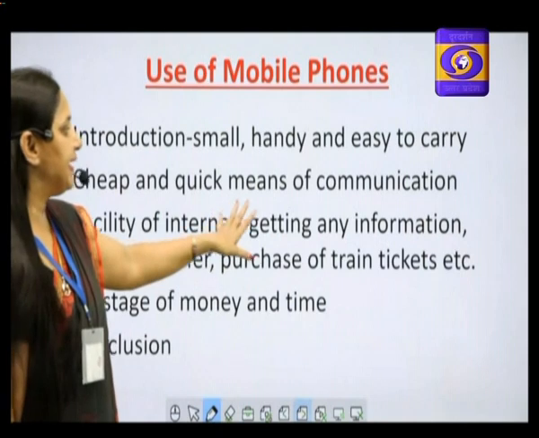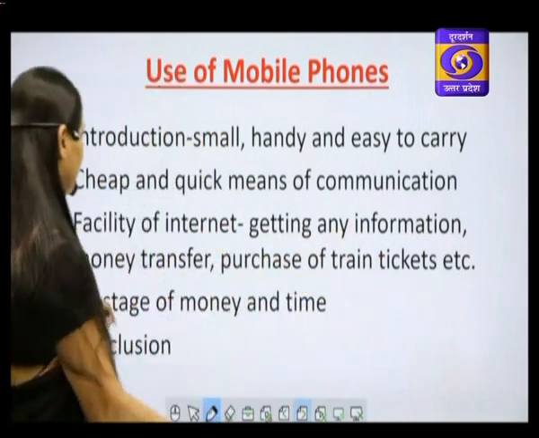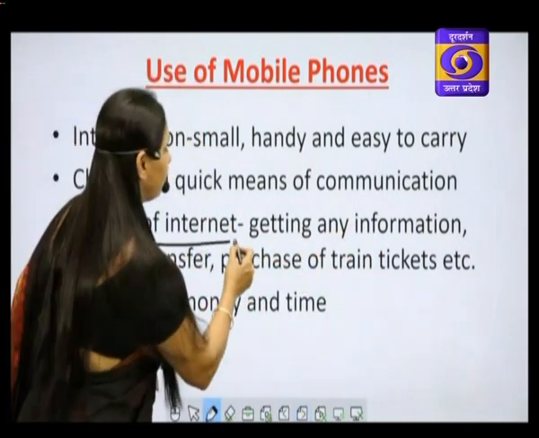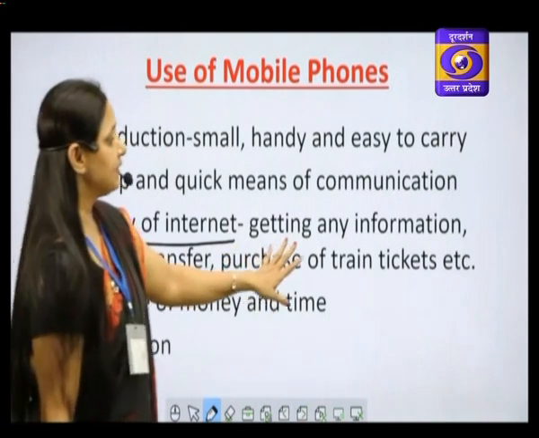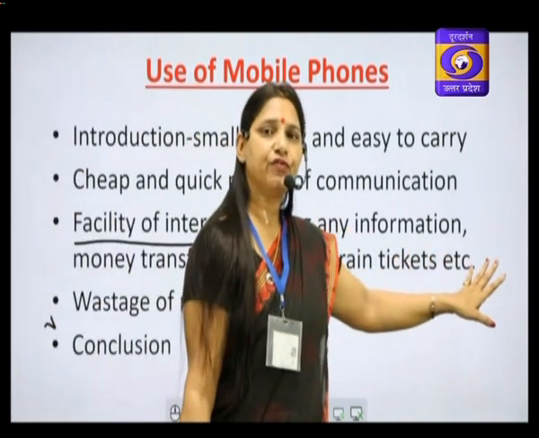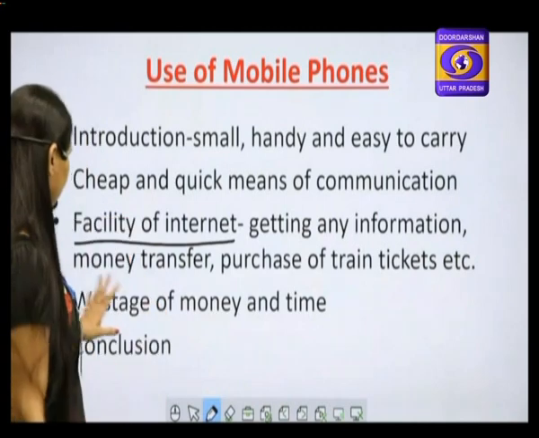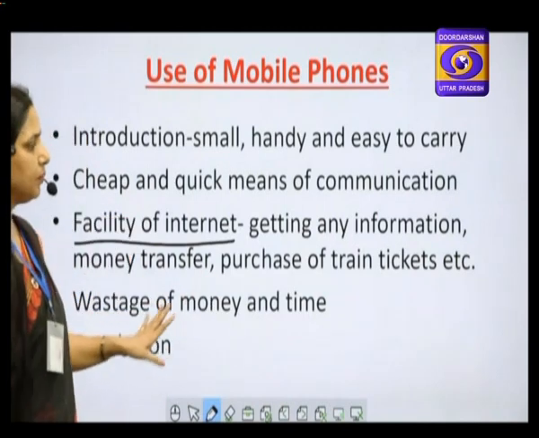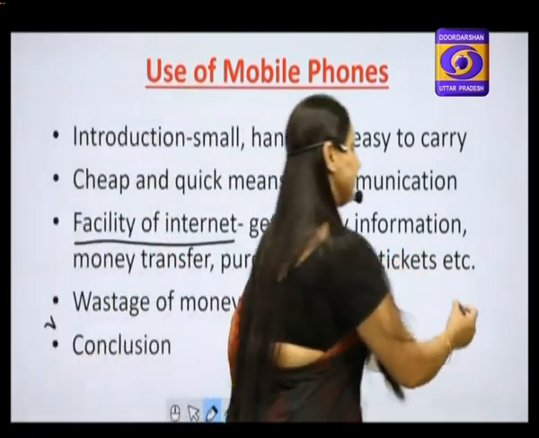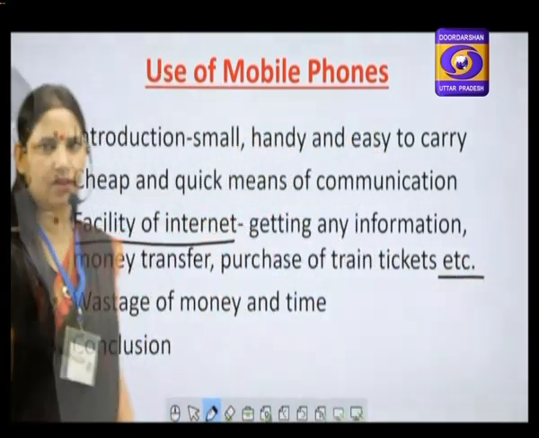Facility of internet, getting any information. Now, if you have facility of internet in mobile phone, what do you get? You can get information, any kind of information. You can just Google it. Money transfer can be done. Purchase of train tickets, etc. Etc. means you can add information.